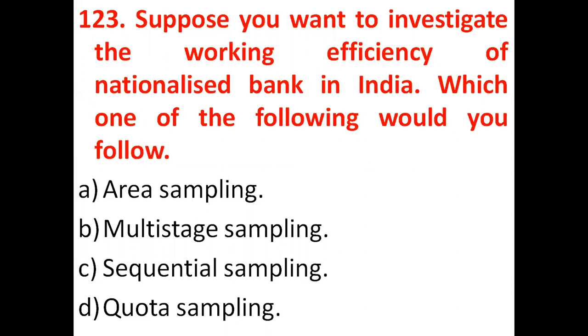Sequential sampling is a non-probability sampling technique where the researcher picks a single subject or a group of subjects in a given time interval, conducts the study, analyzes the result, and then picks another group or subject if needed, and so on. Our question is to investigate the working efficiency in nationalized banks, a particular group. So our correct answer will be sequential sampling. Option C is the correct answer.